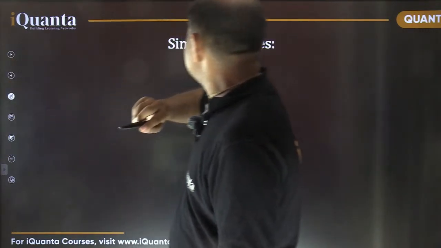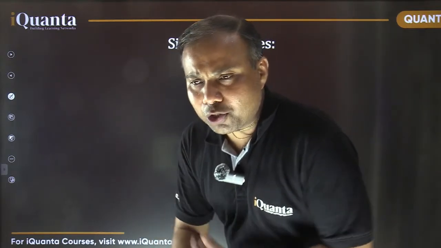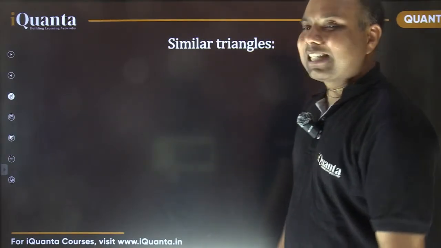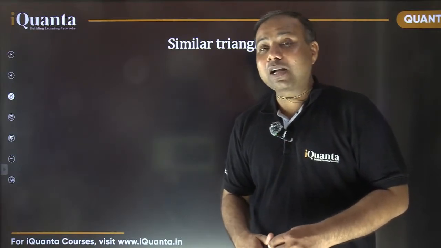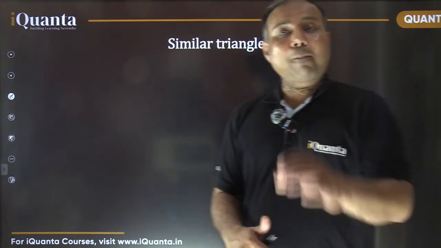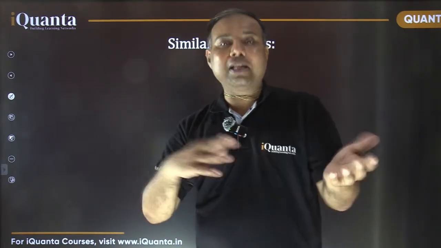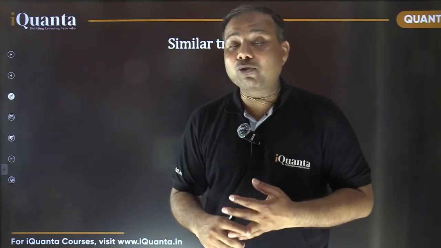Let's move quickly further. Yes, this is the last part, and we are going to take the question I think Gunjan or someone posted. We are going to end with that question. So what do we mean by similar triangles? Similar triangles are those triangles which appear to be same. If I take a photograph of two similar triangles individually, then it is difficult to distinguish them, right?